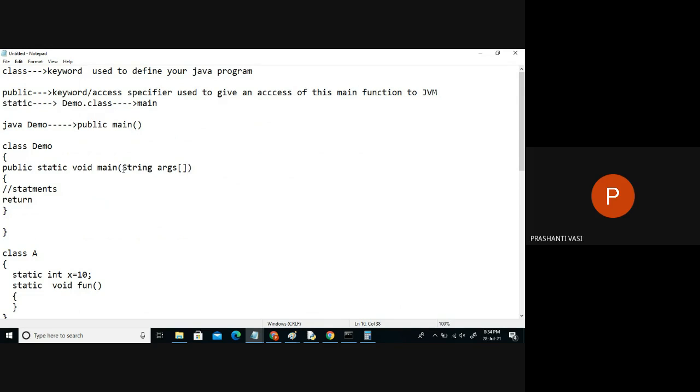And main is expecting which type of inputs? String type of inputs. And this is which variation? Array. It means it can accept any number of texts, any number of words from the user. Later I'll discuss this concept, which is called command line arguments. This we'll see anyhow. Is that clear? Any confusion?